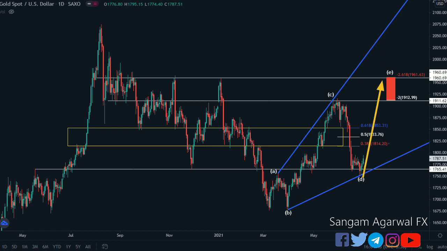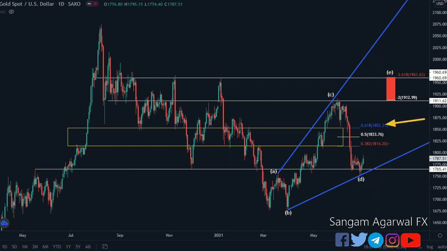and wave E has its projection target as 1912 and 1960 at horizontal resistance. At this level, wave E will be 2 times wave A. So at 1765, traders are buying the beginning of wave E and they will target the top of wave E at this horizontal resistance. So this is the entry and this is the target of buyers.